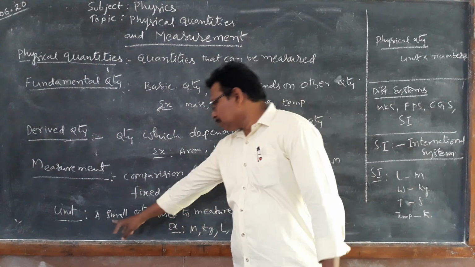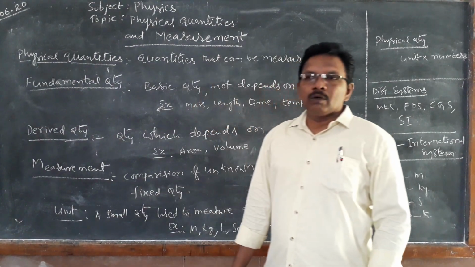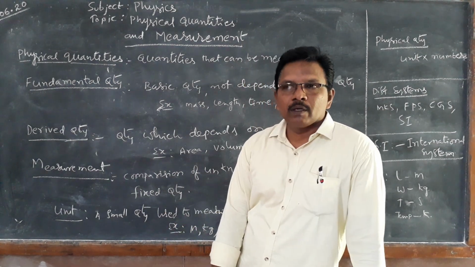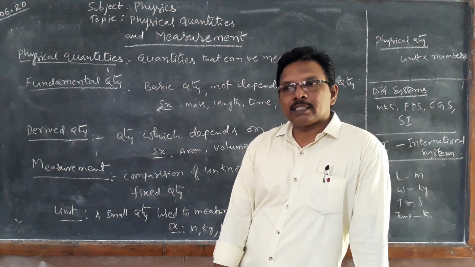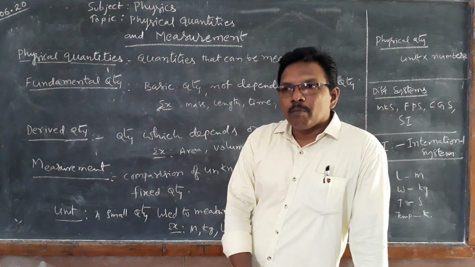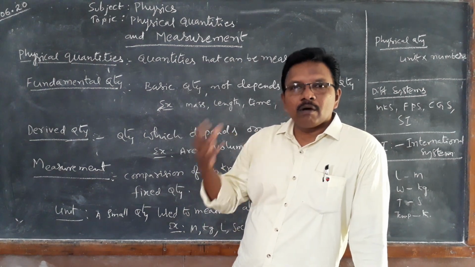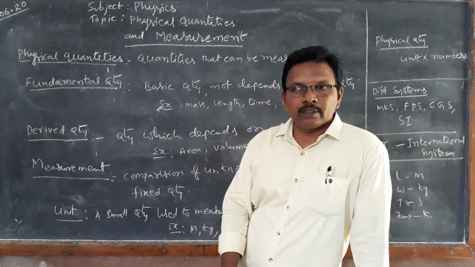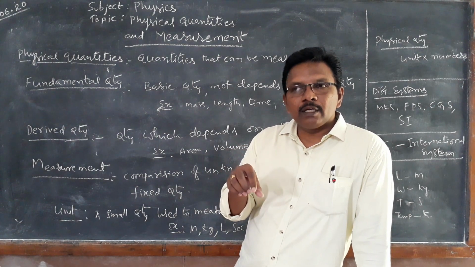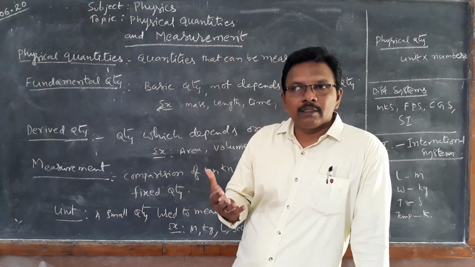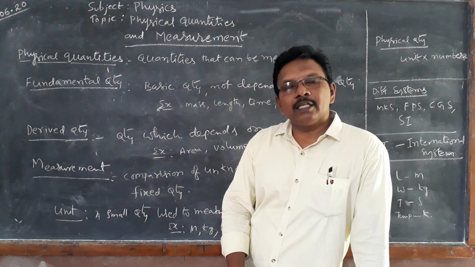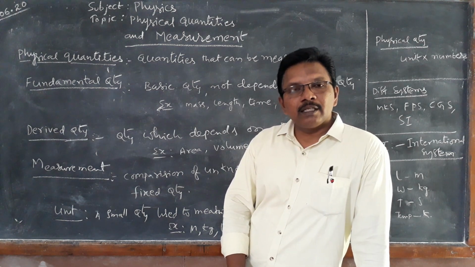Next, what is a unit? To measure things, we need units. A unit is a small fixed quantity. By using that, we can measure all other quantities. By using this fixed quantity, we can measure any quantity. That is called a unit. Example: meter is a unit. Kg is a unit. Second is a unit.